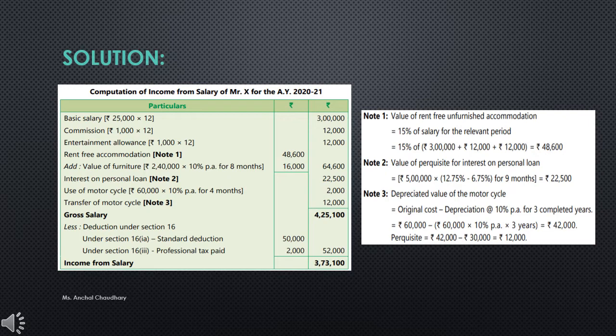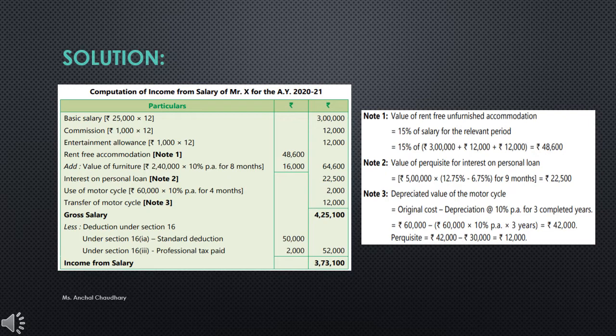Students, basically whenever you solve any question or numerical of income tax, just remember one thing: if any amount is given as a monthly amount, then what you have to do is convert the monthly amount into a yearly amount, because on what basis are you going to pay tax? You are going to pay tax on a yearly basis amount, yearly profits, right?